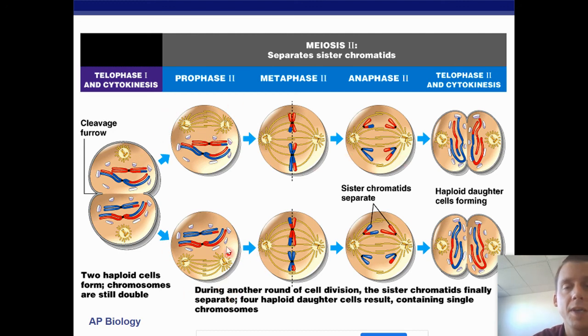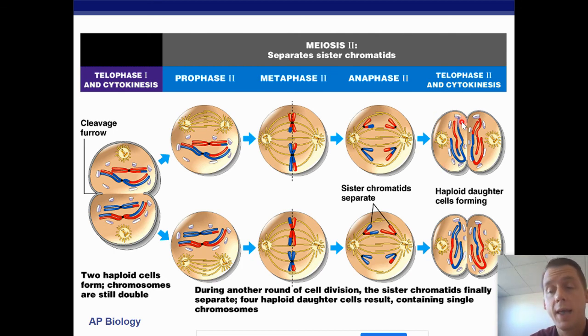We have prophase 2. Basically, we're just getting ready for metaphase. Metaphase 2, we have the chromosomes make a single file line. And notice that each sister chromatid is no longer identical. And then in anaphase 2, we have the sister chromatids being separated. And in telophase 2, we now have 4 cells.